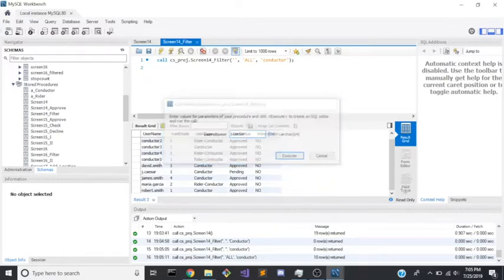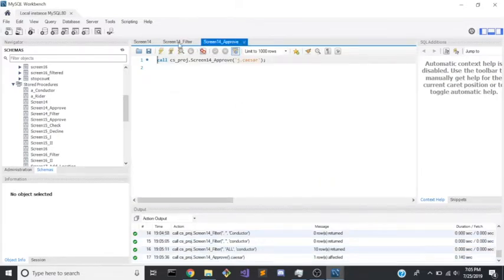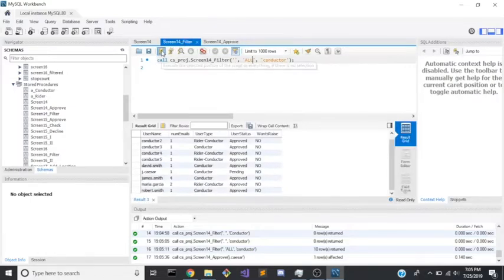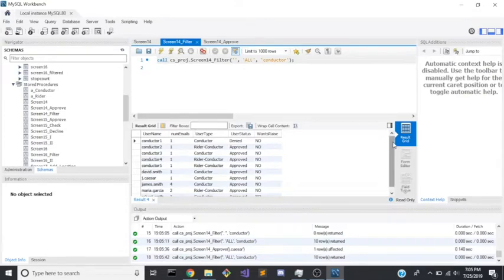J.Caesar. Executing this stored procedure will make him approved. Let's go ahead and run this command again. And now we see that Julius Caesar is approved.